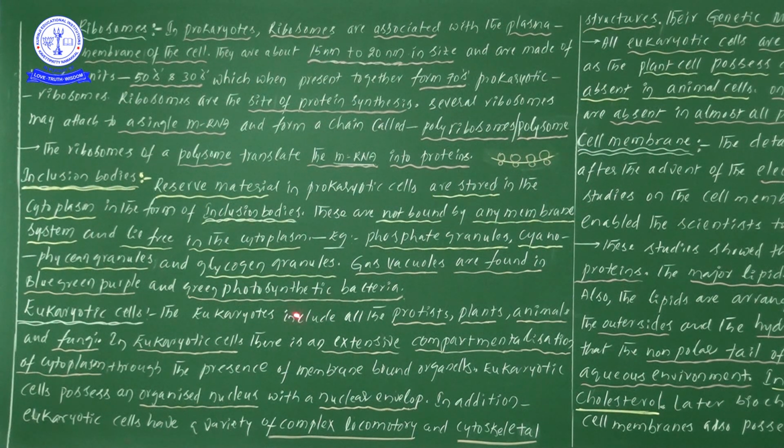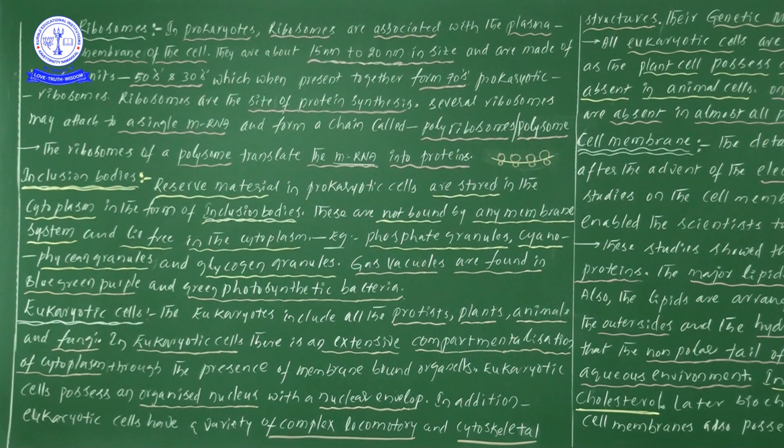So now look, eukaryotes include all the protists, plants, animals and fungi. Now you see all kinds of kingdoms are covered, no? Protista is covered, fungi, plant, animalia. So all these organisms we will be taking under eukaryotes.